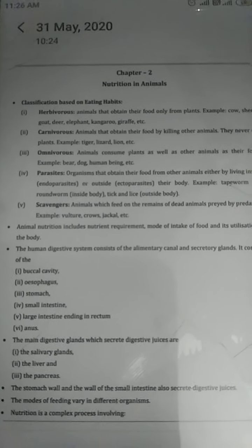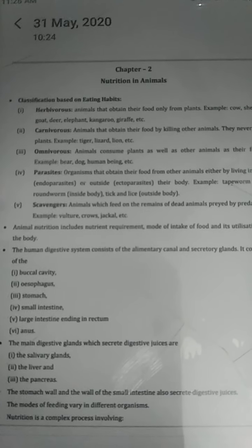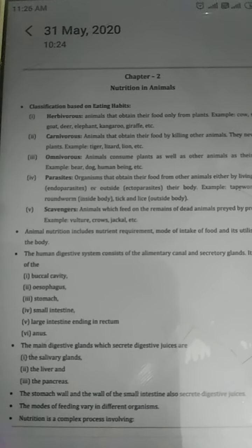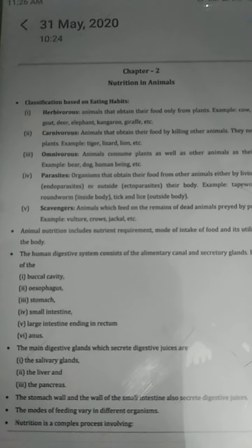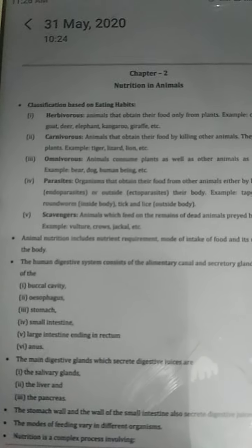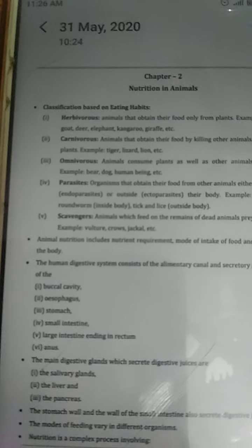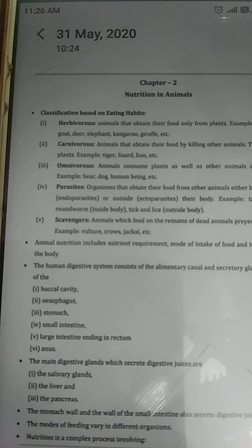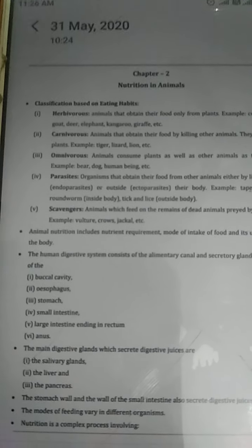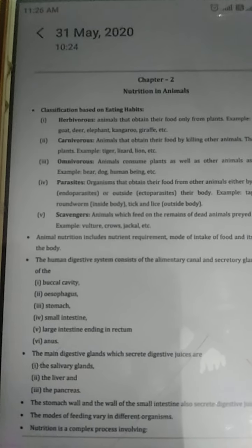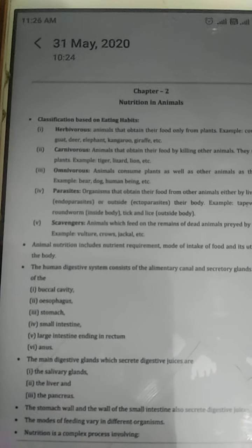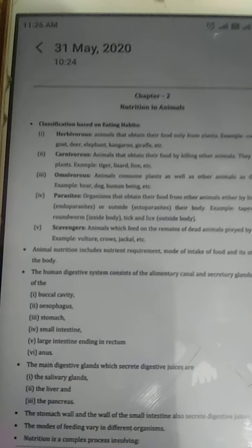These all perform functions to digest the food. Besides these, there are some glands which secrete juices that help to digest the food easily. The salivary gland, the liver and the pancreas are all glands which secrete digestive juices. The stomach wall and the wall of the small intestine also secrete some digestive juices.